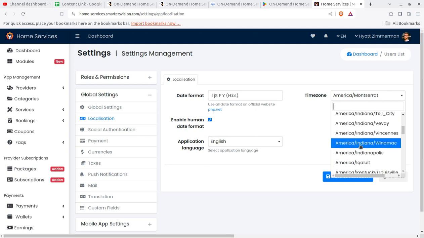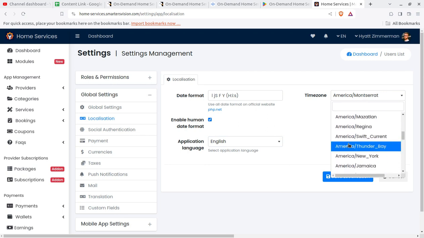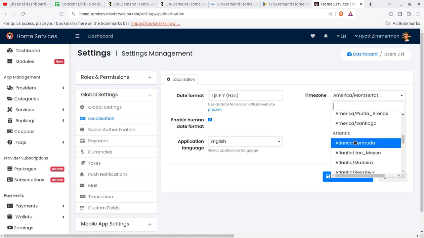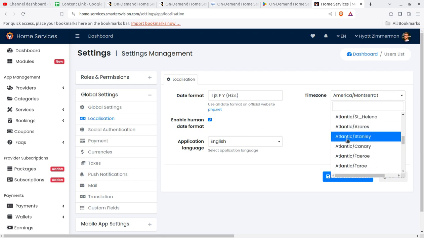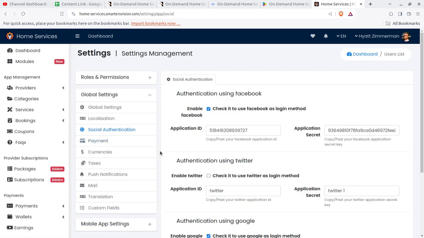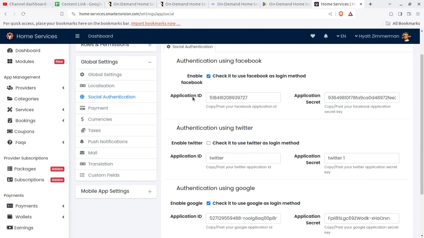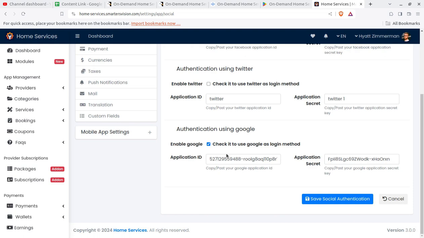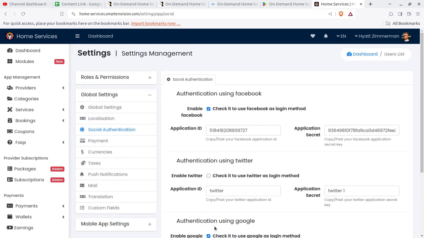Suppose you are running the application in India, you have to select India and all the respective countries, and the areas may be available for you. So you have to select your own zone where you are going to serve this app. And the next screen gives you the ability to offer the users to log in through Facebook, and you have to integrate all these things. Like you can generate the application ID at the Facebook interface, Facebook admins, and you can put the credentials here. Similarly, you can set the Twitter and log in with Google option for users.